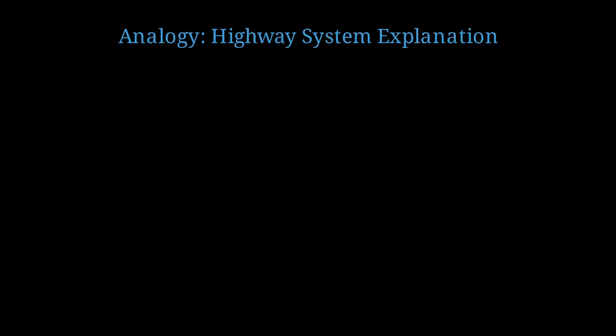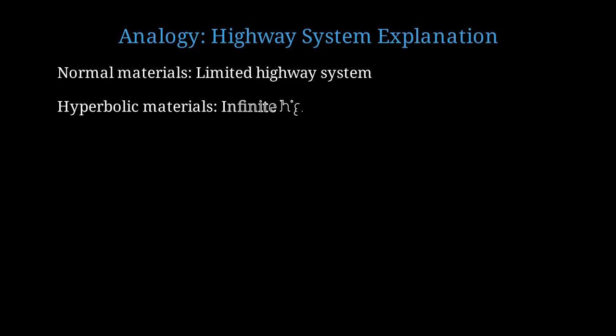Think of photons as cars trying to travel between cities. In normal materials, it's like having a limited highway system. There are only so many roads, and cars with high momentum would need to go off-road, where they quickly get stuck in mud and stop. These are evanescent waves. In hyperbolic materials, it's like having an infinite network of highways. No matter how fast the cars want to go, there's always a highway available. High momentum photons can always find a propagating path.